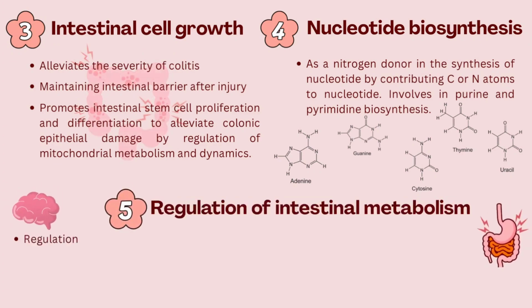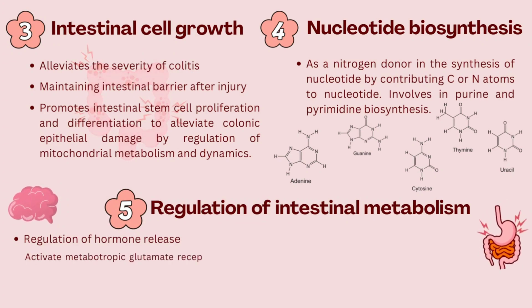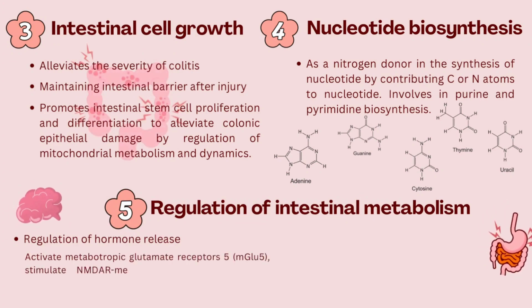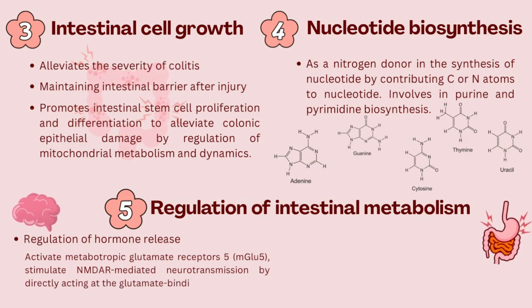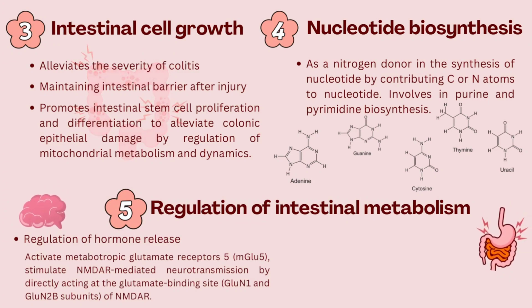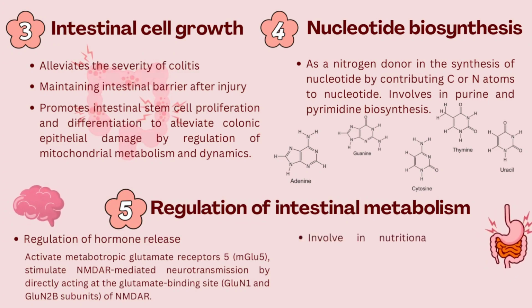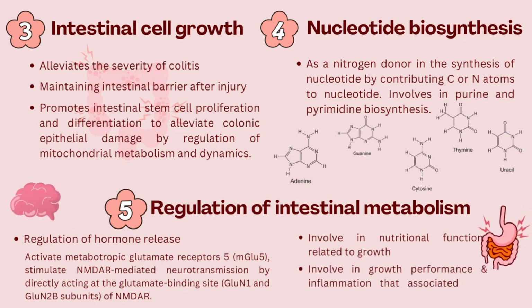The fifth function is regulation of intestinal metabolism. The first one is regulation of hormone release. For example, it activates metabotropic glutamate receptor 5 and stimulates NMDAR-mediated neurotransmission by directly acting at the glutamate binding site of NMDAR. Second, it is involved in nutritional function related to growth, and also in growth performance and inflammation that is associated with the gut microbiota.